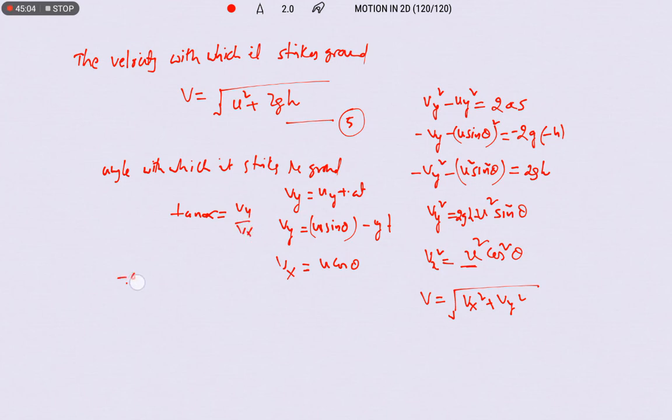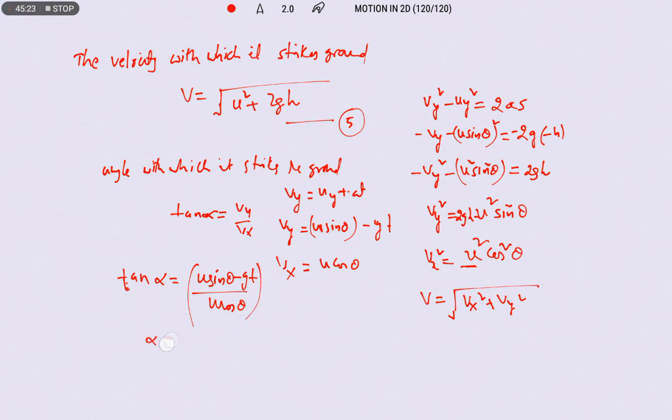Therefore tan alpha is equal to (u sin theta minus gt) by u cos theta, we can write.